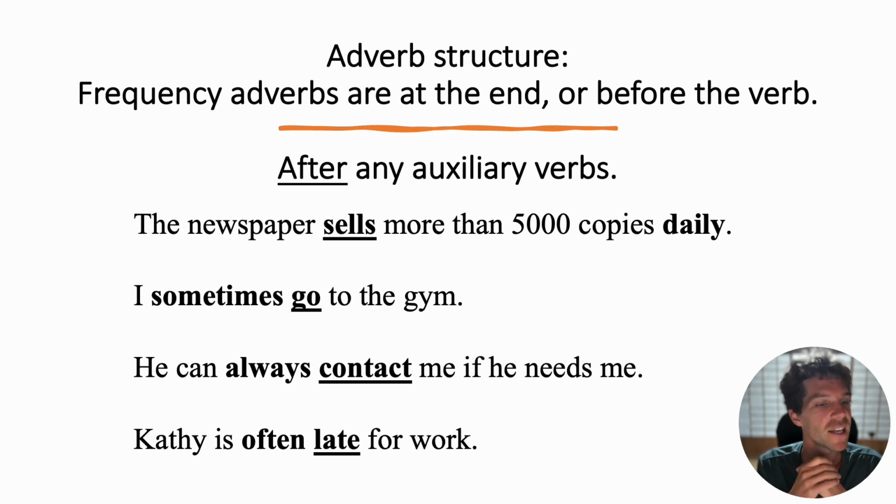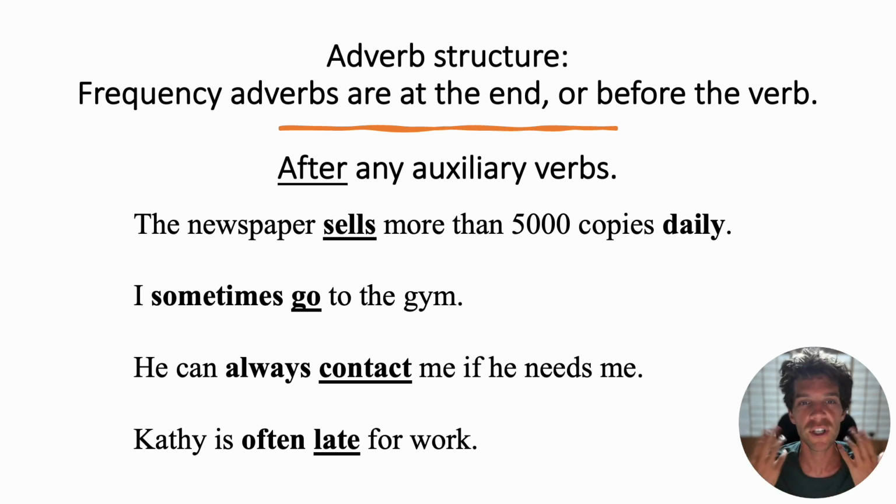The second one, Kathy is often late for work. Notice here that it is placed after the be verb. Here, often is describing the adjective late. It's not a verb, but you can treat it like a verb because often is describing the word late.